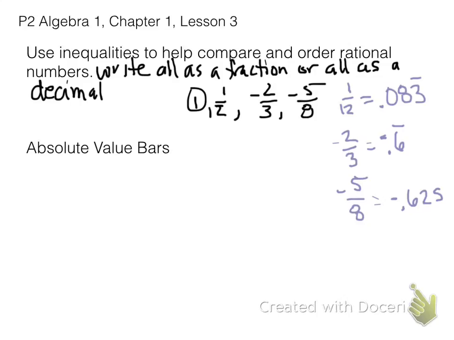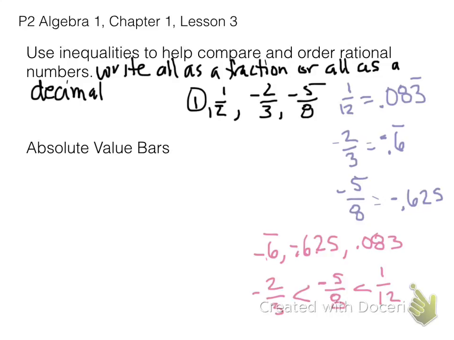All right, so now that they're decimals, I'm going to line them up. -0.6 repeating is the smallest decimal. -0.625 is the next smallest, and the largest is 0.083. Once that happens, I do need to put my answer in using the original format of the problem. Since the format had fractions, I need to use fractions in my answer. So I'm going to go ahead and replace each decimal with the fractions.